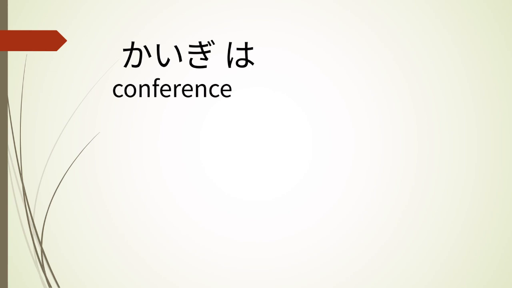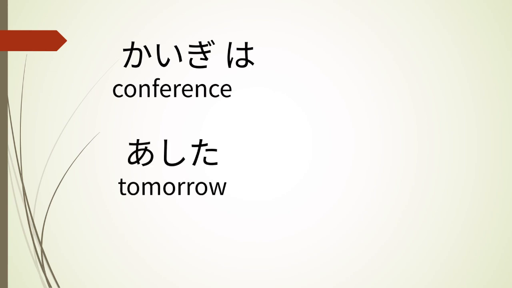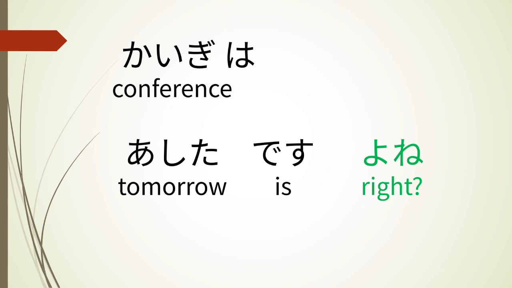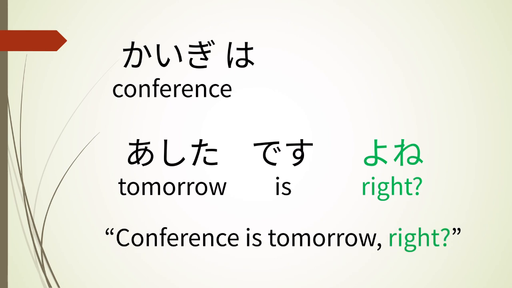Then, let's see it in a sentence. 会議は明日ですよね. The speaker thinks the conference is tomorrow, but the speaker wants to confirm it. So, the speaker puts yone at the end. Therefore, the sentence means conference is tomorrow, right?